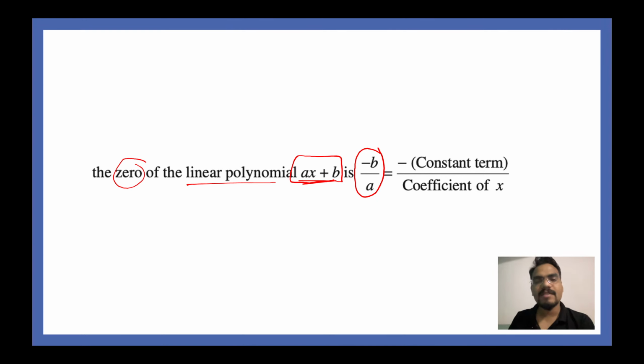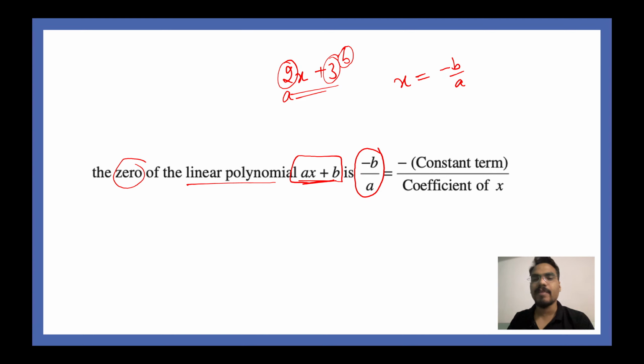So let's say there is a polynomial 2x plus 3. Now what will be the zero of this polynomial? All you have to do is, so x is equal to nothing but, see, this is your 2. This is your a. 3 is your b. So ax plus b, and you have to just use this formula.